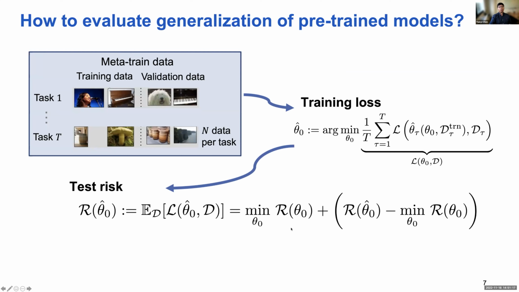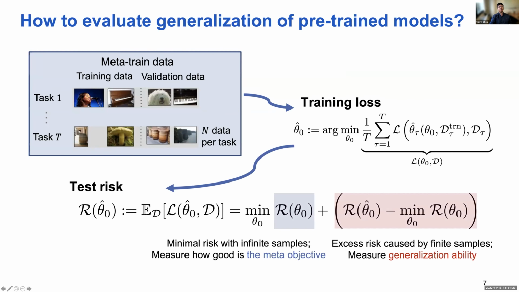The test risk can be decomposed into a minimum risk and the excess risk. The minimum risk is basically measured by an infinite number of samples. It measures how good the meta-training objective is. And the excess risk is caused by the finite training samples in the meta-training stage and measures how good the generalization capability of the pre-trained model is. So this is the way we evaluate the generalization performance of the pre-trained model. This is our starting point of the talk.